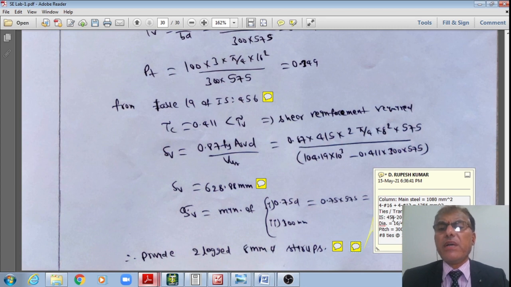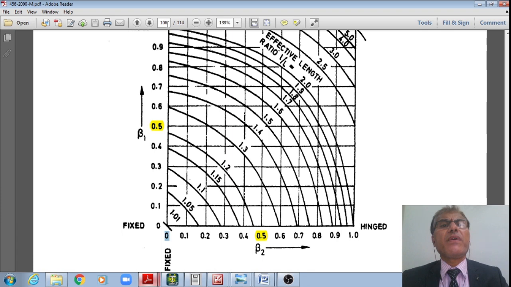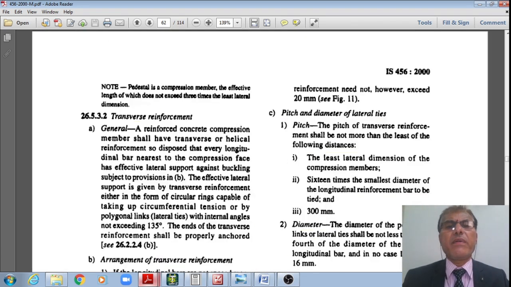Then next one is the design of the ties or transverse reinforcement as per clause 5.3.2 from page number 49, right? Let me go to that page number 49, students, just a moment. We'll go to page number 49 of IS 456. Right, I'm there on page number 49.